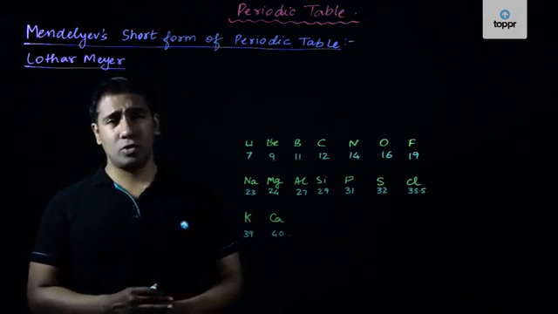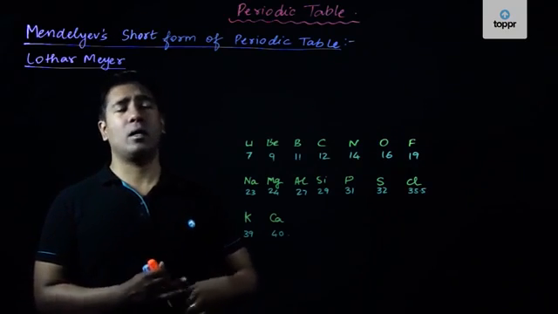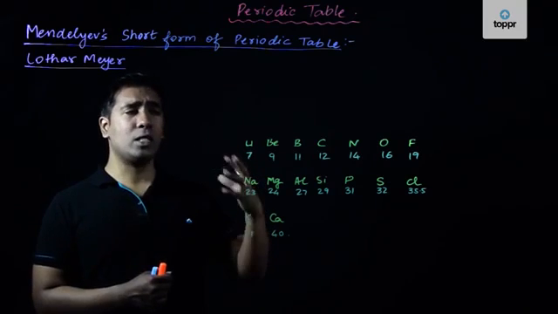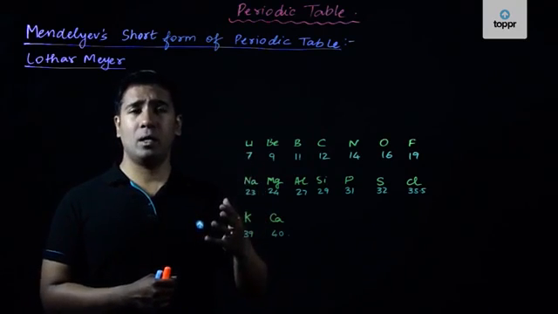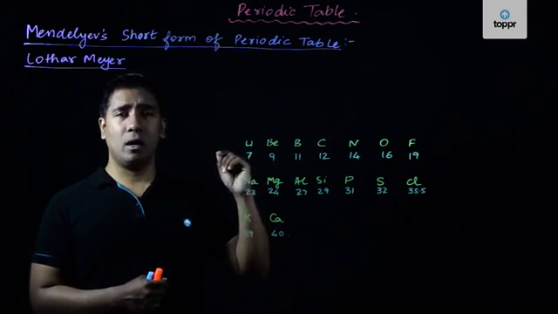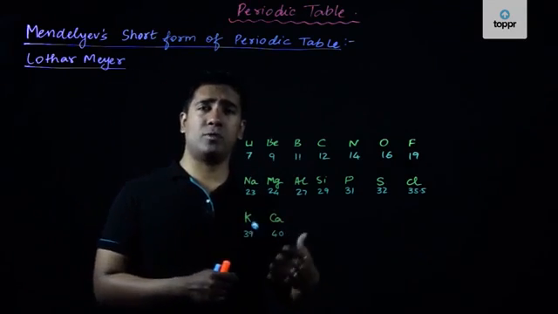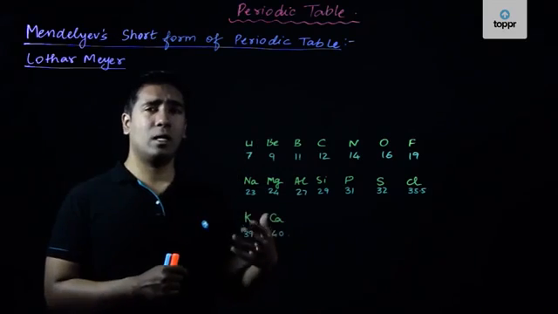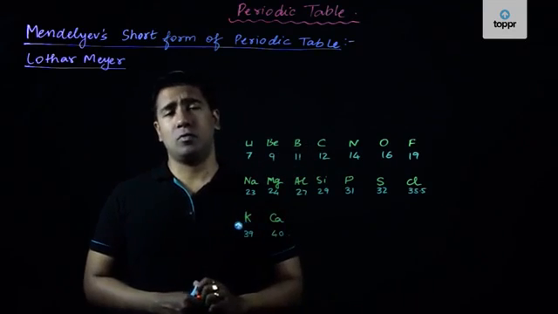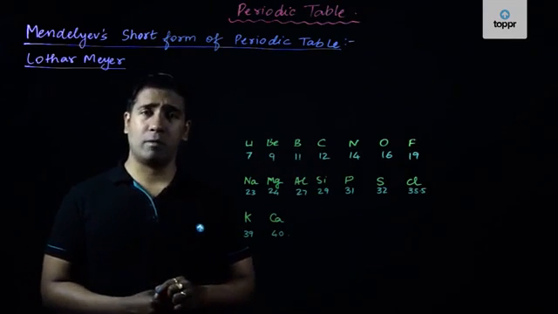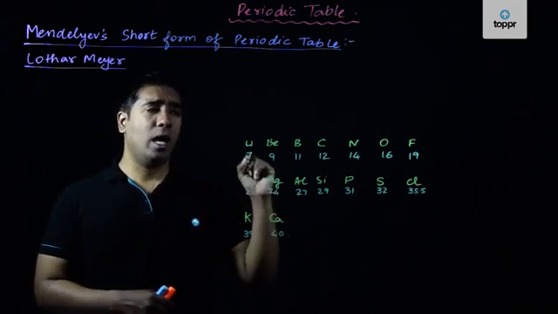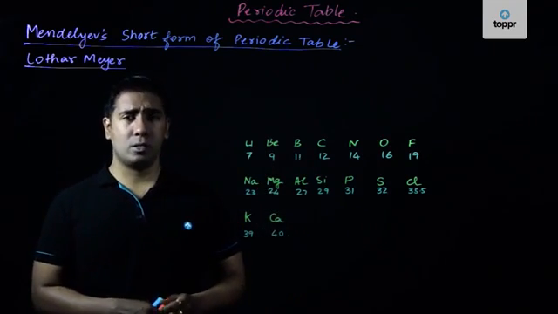However, the credit which goes to Mendeleev is that in his short form of the periodic table, he had not just considered the specific element and its atomic weight, he had considered the empirical formulas of the compounds being formed, as well as the chemical properties of the compounds each element was forming, which gave him a better perspective in the classification of those elements at specific locations in his periodic table.